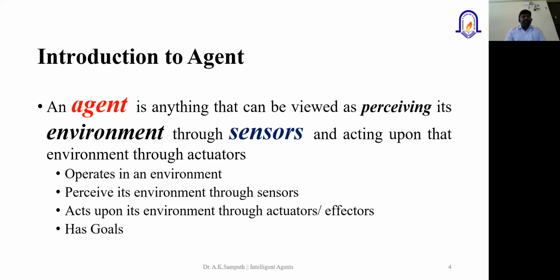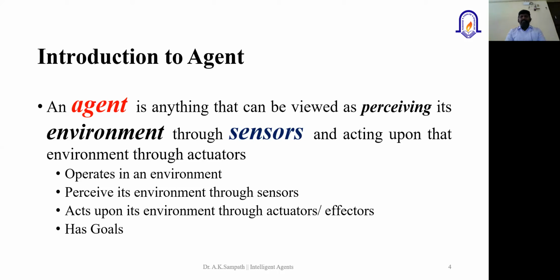When we talk about an agent, it is anything that can be viewed as perceiving its environment through sensors and acting upon that environment through actuators. An agent could be any machine learning model or artificial intelligence model, whether an application, a product, or any other model, right?